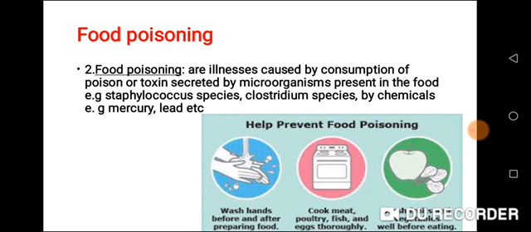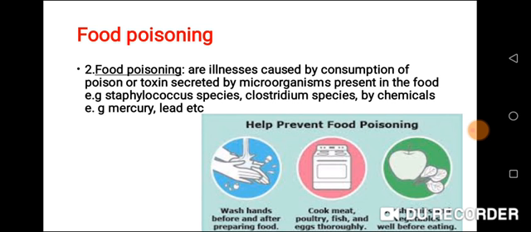That is why, children, always ensure you cover your food. Never leave your food uncovered, because all these chemicals are not good for human consumption. If these chemicals or poisonous microorganisms are present in the food and that food is consumed unknowingly by someone, it can lead to food poisoning. As a result, it can lead to death.